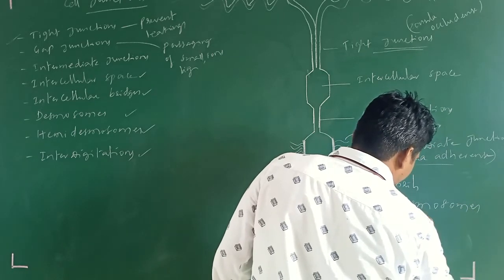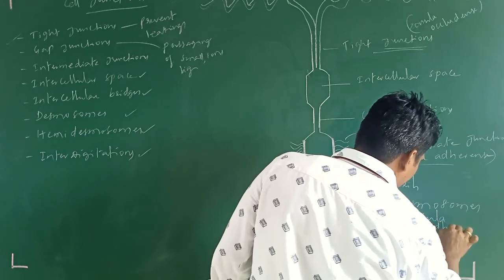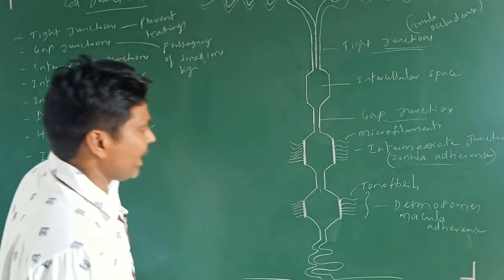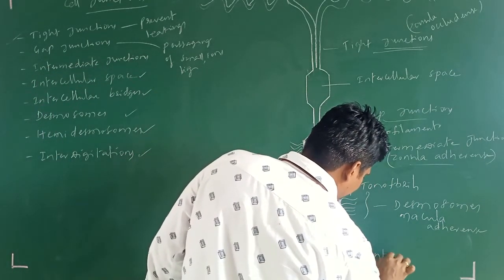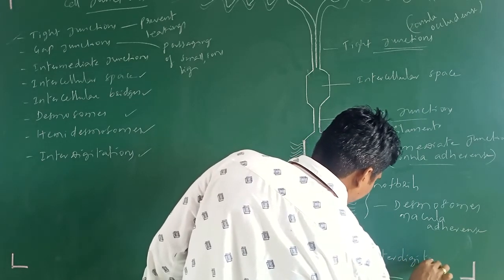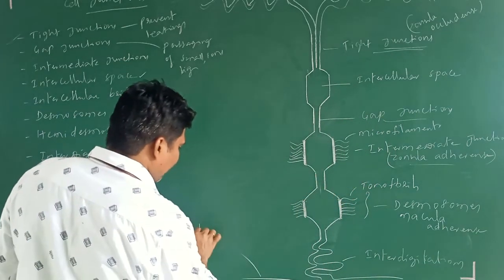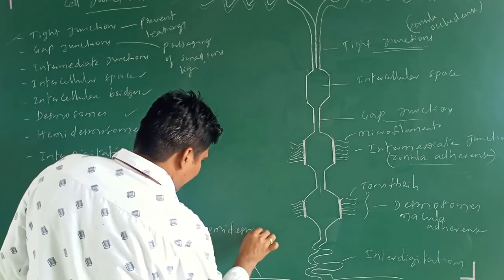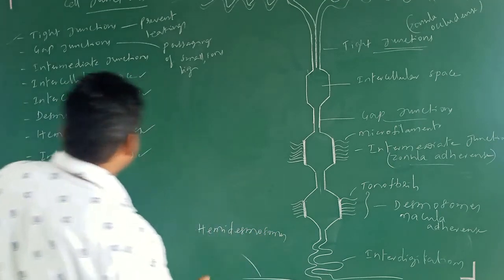This is the macula adherens. What we call macula adherens. Here it is interdigitations. Next, here are the hemidesmosomes. Desmosomes. Okay.